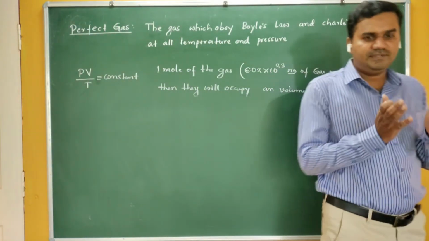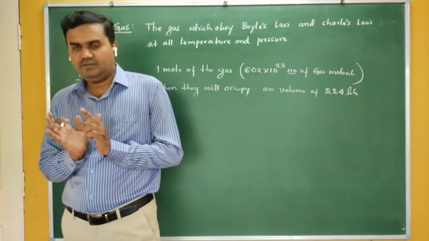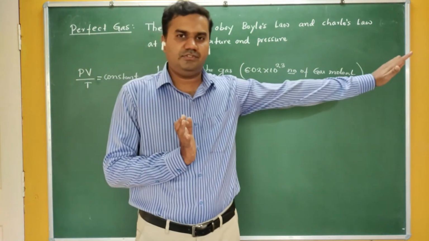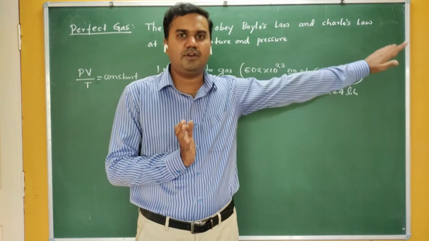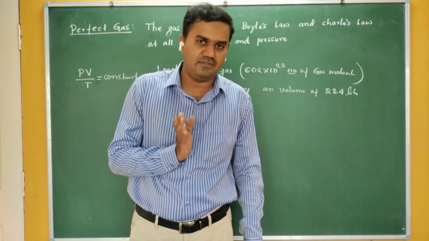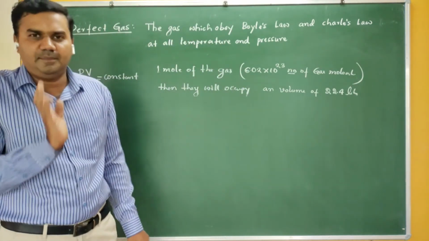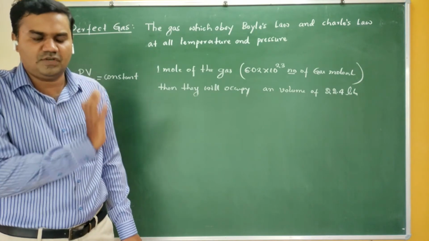If you keep the same temperature and the same pressure for any gases, and you take an equal number of molecules, then this term PV by T remains constant. Before, I said that the specific gas constant depends on the particular pressure, temperature, and nature of the gas.